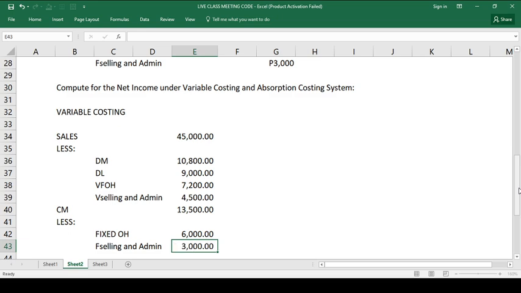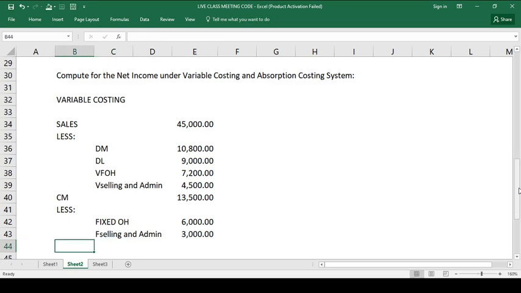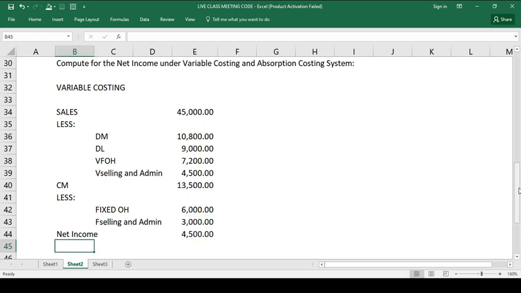Okay? So, magkano kaya yung net income natin under variable costing system? The contribution margin, you need to deduct the 6,000 minus the 3,000. So, the net income under variable costing system is 4,500. Okay? So, ganun lang po kasimple yung variable costing system.